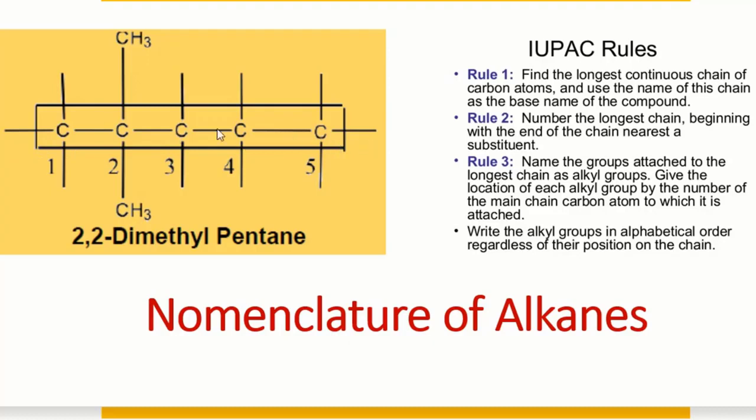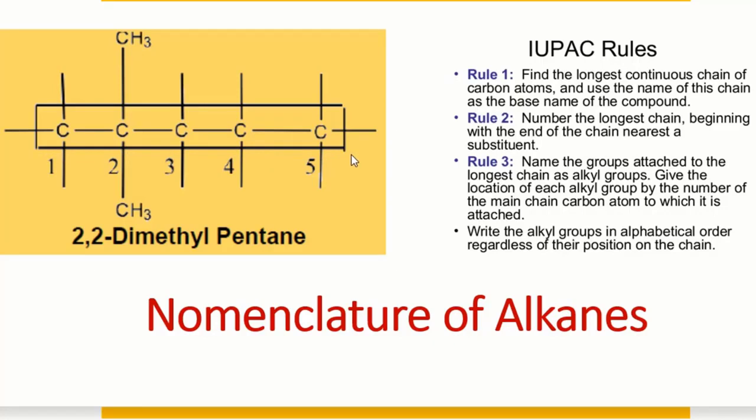So there is a chain of the carbon atoms. We can select any one, but we have to select the longest chain. For example, this is 1, 2, 3, 4, and 5, so we have a 5 carbon chain. There is another possibility, 1, 2, 3, 4, and 5. One more is 1, 2, 3, 4, and 5. So in either way, we can select the longest chain. We have to select the longest continuous chain, and now we decided that this is our longest chain. So this is the first rule.